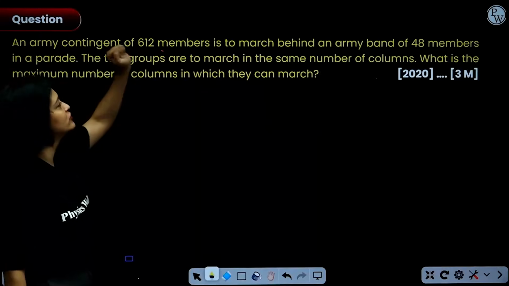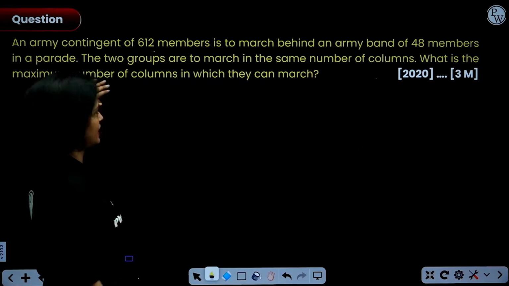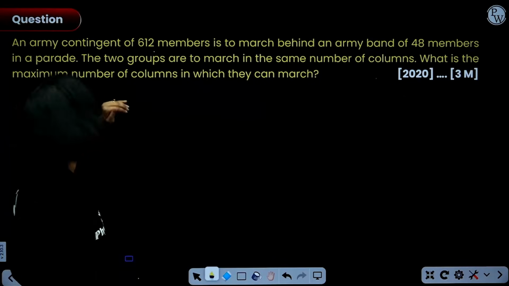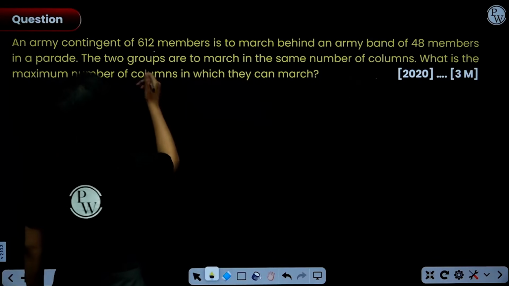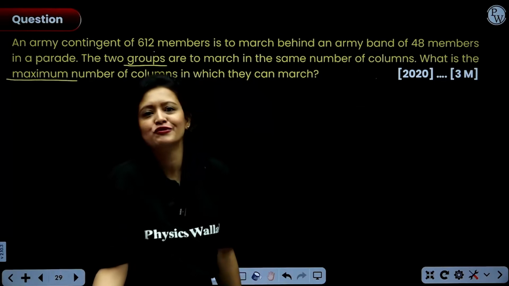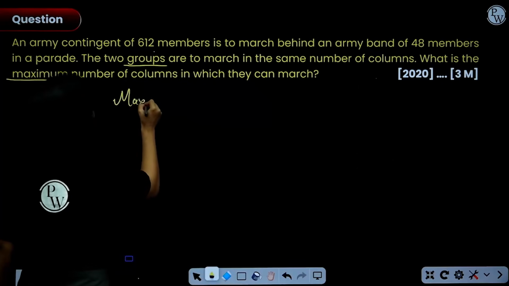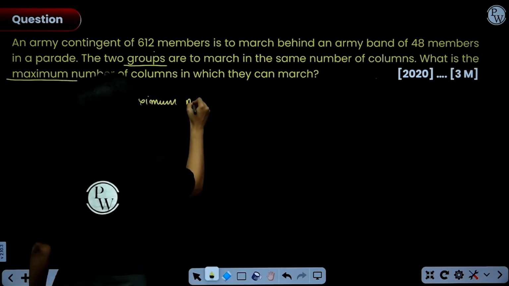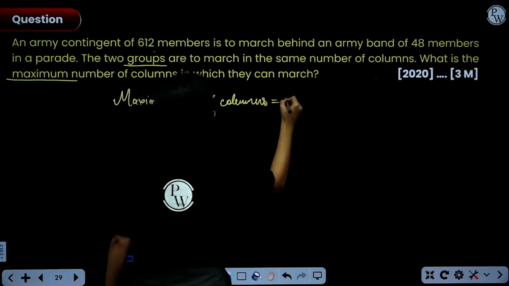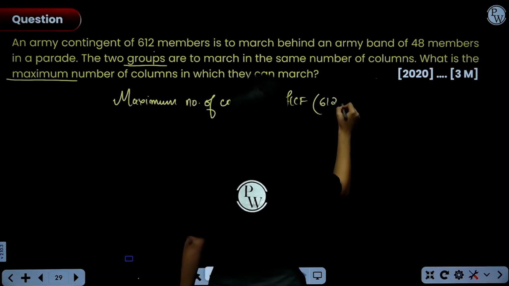An army contingent of 612 members is to march behind an army band of 48 members in a parade. The two groups are to march in the same number of columns. What is the maximum number of columns in which they can march? Here there are two important words, everyone: groups and maximum. Both words indicate that you have to find HCF. So no brainer. Maximum number of columns would be equal to HCF of 612, 48.